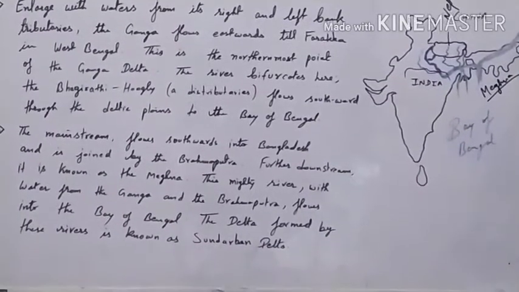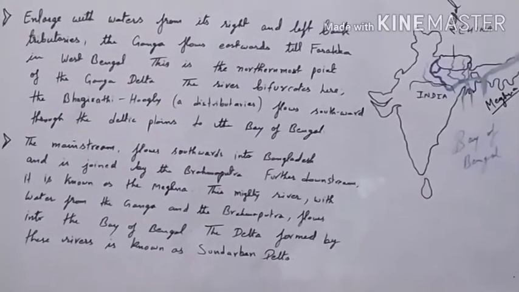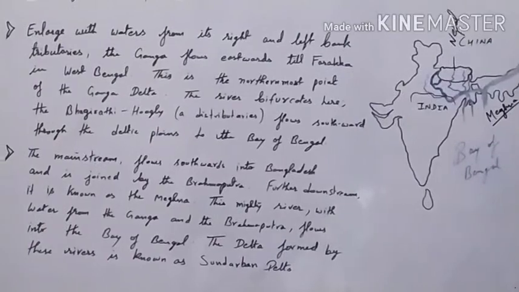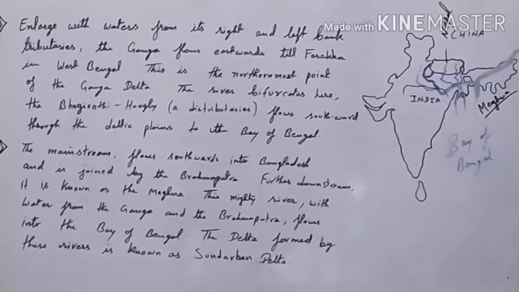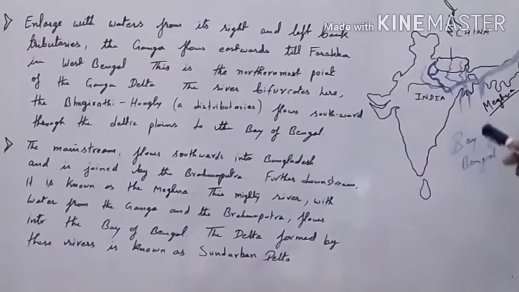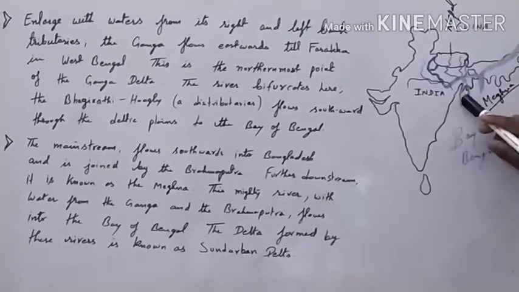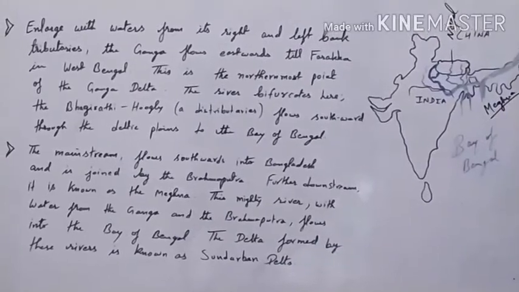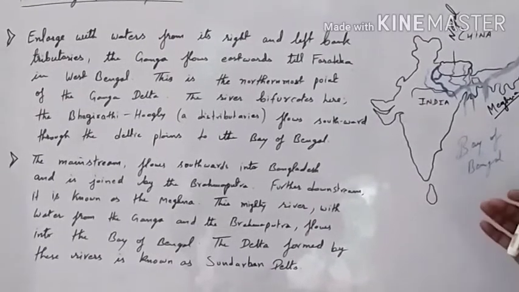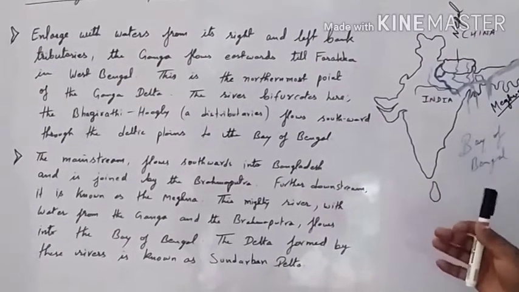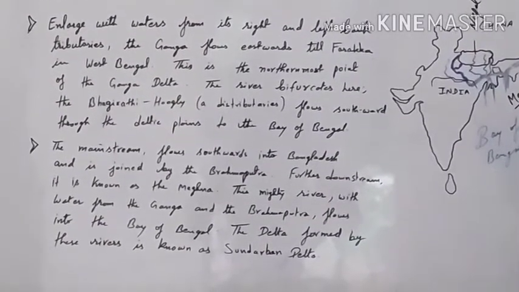It flows into the Bay of Bengal, a sea towards the eastern coast of India. Before flowing here, you know that they have already formed a delta region. As I said before, the delta formed by the river is known as Sundarban. The delta which is formed by river Ganga and Brahmaputra, this whole region, is a huge delta region, called the Sundarban, and it is the world's largest and fastest growing delta. And the Sundarban is the home of the Royal Bengal tiger.